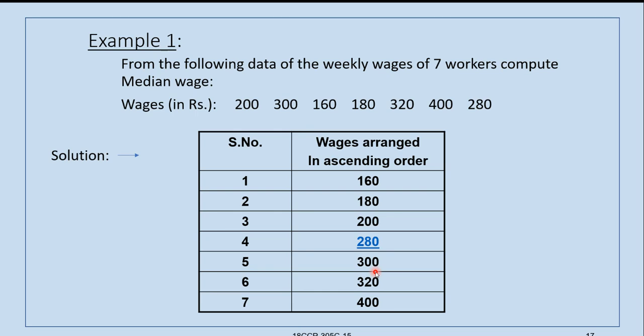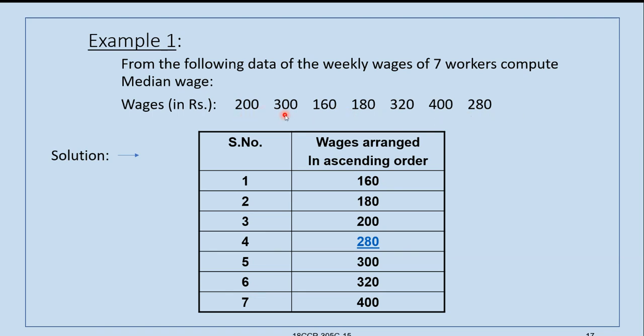Now we will take one example for this. Data is given for 7 workers and we are asked to compute the median. So here 7 workers are there. This is the individual observation data, and the wages are given in a zigzag order.